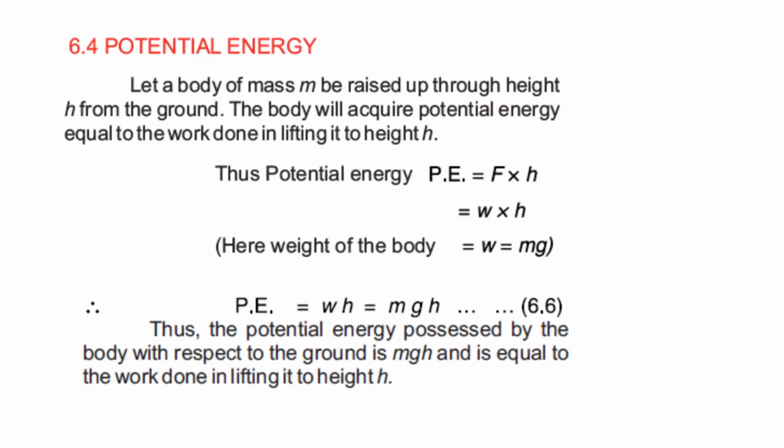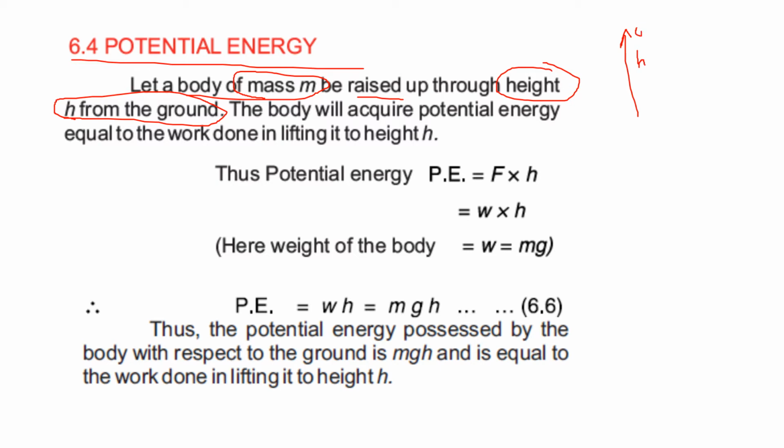Now we will discuss potential energy in detail, and we will see the derivation of potential energy in this topic. Let's suppose a body has a mass m, and we raise that body to some height, and we represent that height with h. So from where do we raise a body? We raise a body from the ground, right? So it means we are increasing its height, right?